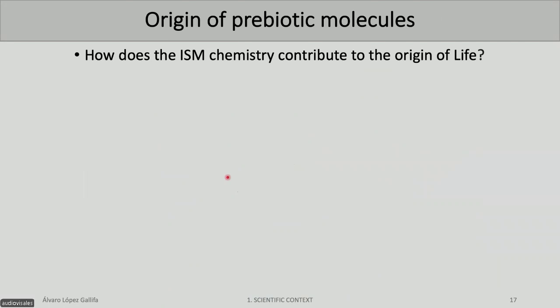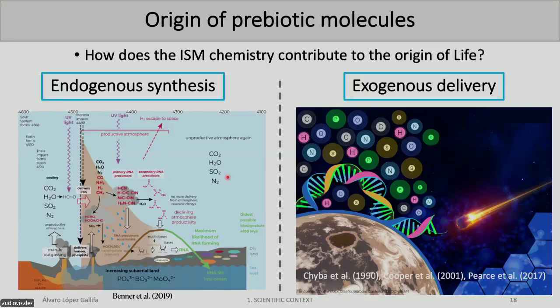Also, given that we have such a huge complexity, with molecules of more than 10 atoms detected, we can ask ourselves what happened with the prebiotic molecules, with the molecules that can trigger the origin of life. So to try to explain this, there are two theories nowadays. We have the endogenous synthesis and we have the exogenous delivery. Endogenous synthesis supports the theory that the molecules that were already on Earth, thanks to local phenomena such as volcanoes or photochemistry, can evolve and then form life.